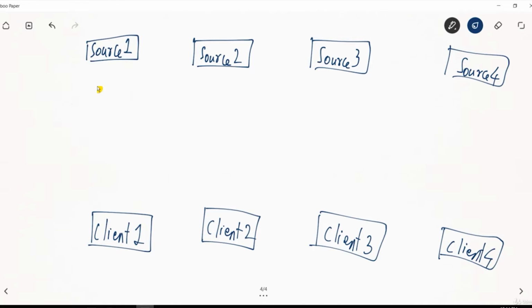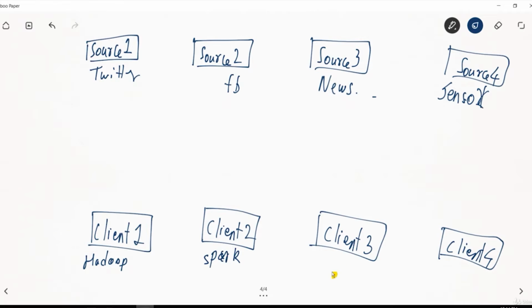These sources can be anything. It can be Twitter, it can be Facebook, it can be a news website or some other website or whatever is generating data. It can be some sensors from IoT. So all these things are generating continuous data. And this client can be a Hadoop cluster. It can be a standalone Spark cluster or a Spark installation using Mesos, or it can be some other system that is processing this data. It can be my MySQL system, it can be an Oracle system, and so on. It can be anything for that case.